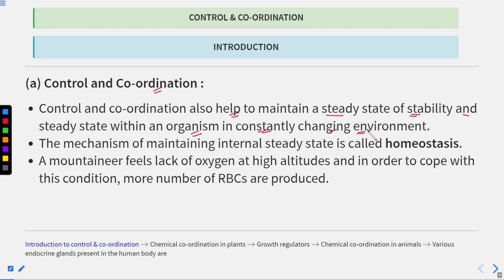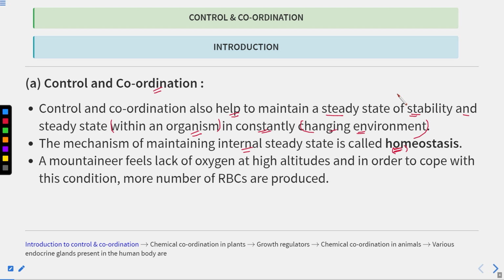The environment is changing, but we have to maintain a steady state, so that the organism is not affected by the changing environment. The mechanism of maintaining the internal steady state is known as homeostasis. Because of homeostasis, the internal state of the body is maintained.